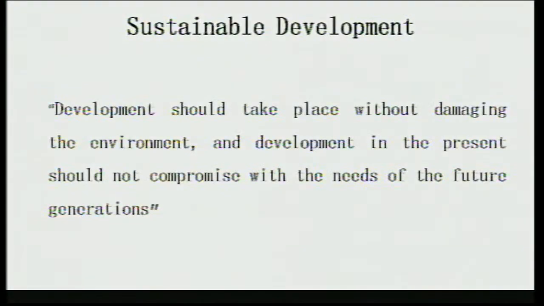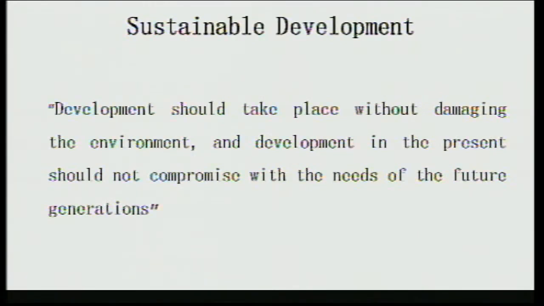I would like to show this screen about sustainable development, which talks that development should take place without damaging the environment, and development in the present should not compromise with the needs of the future generations.